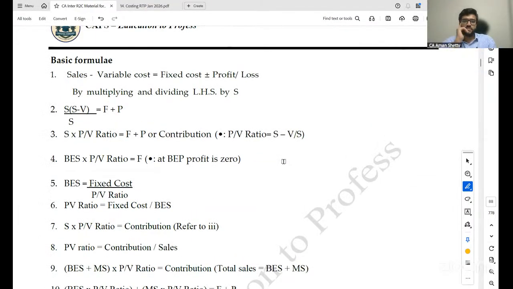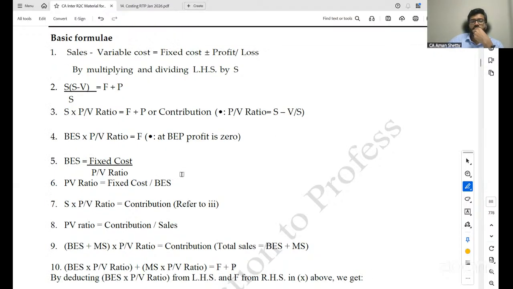Basic formula: sales minus variable cost equals fixed cost plus or minus profit or loss. By multiplying and dividing the LHS by S, that is, S into (sales minus variable cost) divided by sales, equals fixed cost plus profit. Sales into PV ratio equals fixed cost plus profit, or contribution. PV ratio equals (S minus variable cost) by S. BEP into PV ratio equals fixed cost.